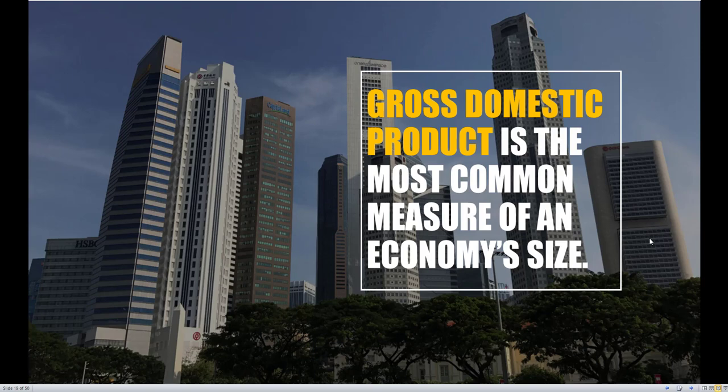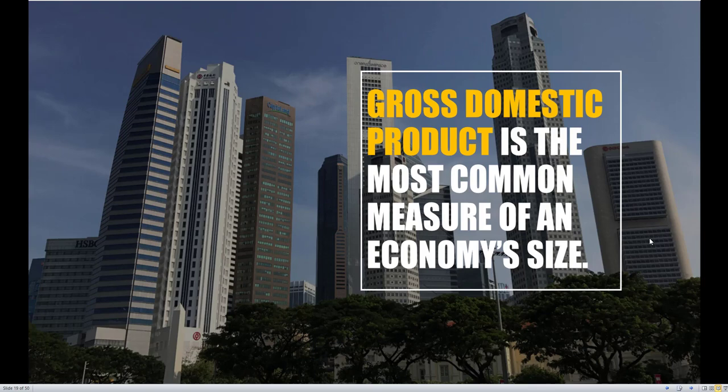So what countries do you think nowadays have the largest GDP? It's going to be mostly developed countries. So here, the United States, they are number one in terms of GDP, roughly about $21 to $22 trillion worth of GDP. China is number two, very large country as well. It's still considered a developing country, but has a very large GDP, roughly about 15 to 16 trillion. Japan, Germany, India, they round out the top five. Japan has roughly about 5 to 6 trillion. Germany and India roughly about 3 to 4 trillion. And then France and the United Kingdom also rank in the top as well. I think roughly about maybe 2 to 3 trillion for each of those countries.